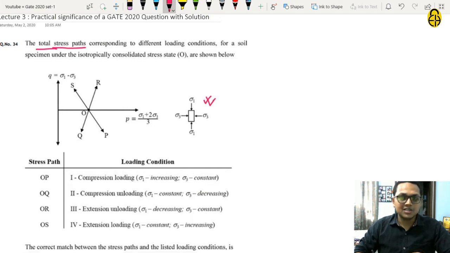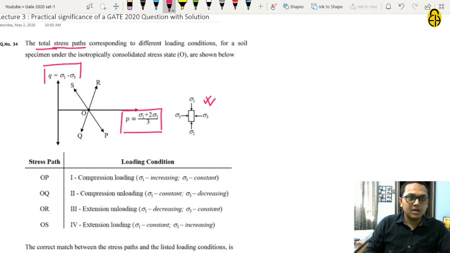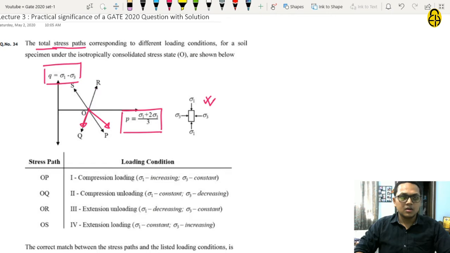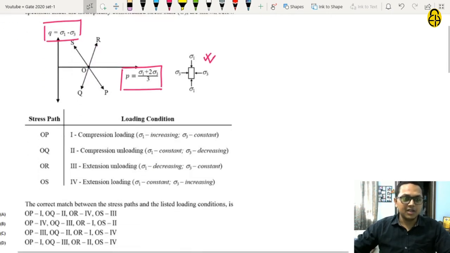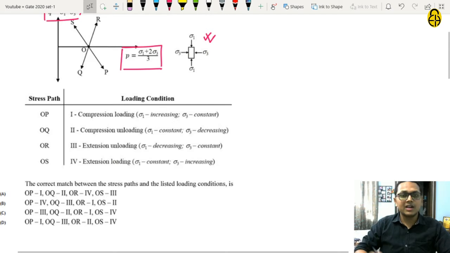Corresponding to this stress state, a graph is plotted on the P-Q axis, where P is (sigma 1 plus 2 sigma 3) by 3 and Q is sigma 1 minus sigma 3, and we are given 4 stress paths: OP, OQ, OR and OS. And corresponding to these stress paths, we are given loading conditions in the table below.